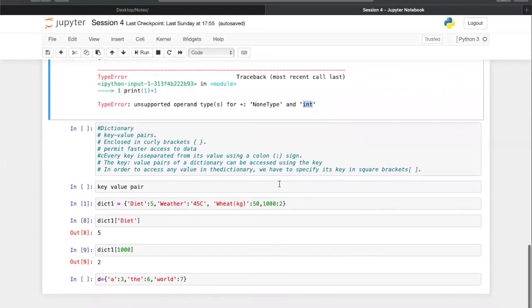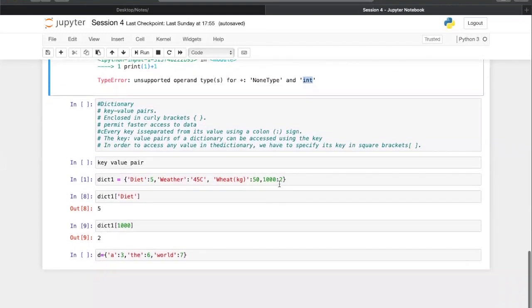So that's appreciable. Now let's move on to a very interesting data type again, that's called dictionary. When I talk about this word called dictionary, guys, what comes to your mind? What strikes your mind? I hope some Oxford dictionary, the English dictionaries that you follow. So what actually is there in that dictionary? A word and a meaning to it. So a lot of words with their meanings is what a dictionary signifies. Yes, it is right. Basically, a dictionary gives you the meaning of all the words you want to search.